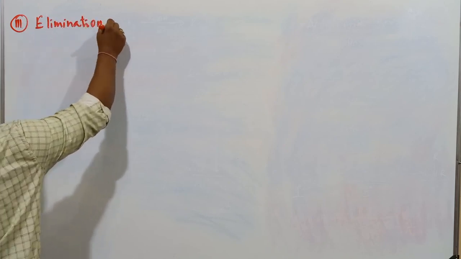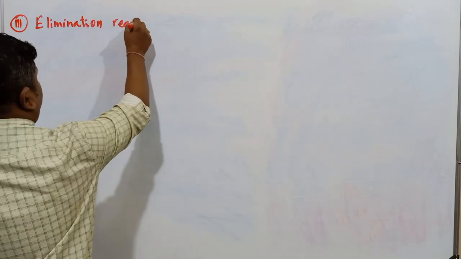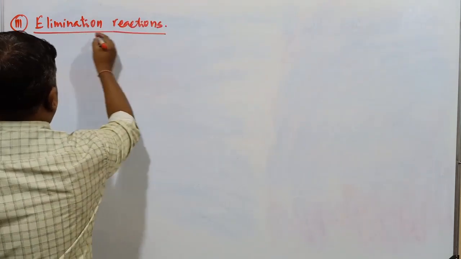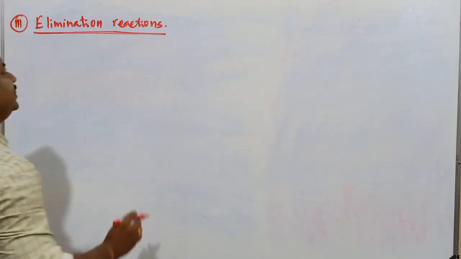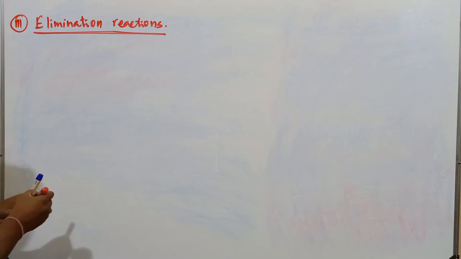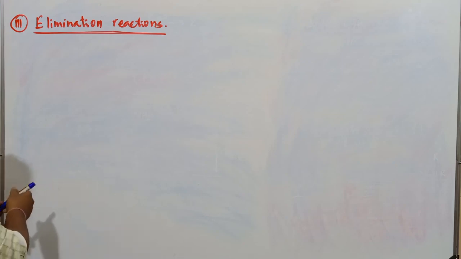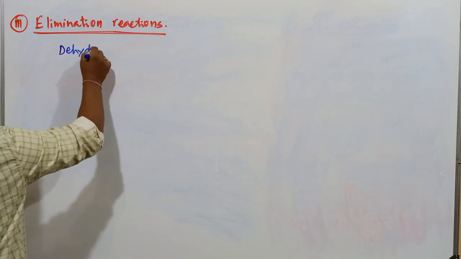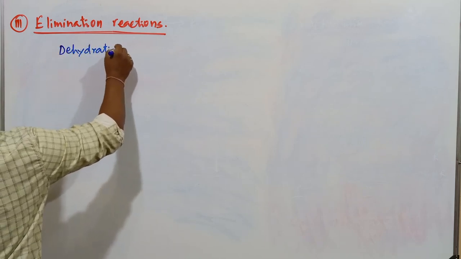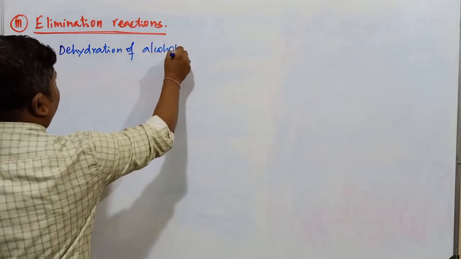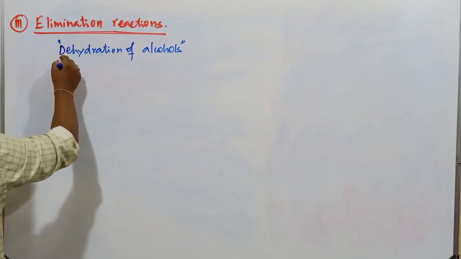With respect to haloalkanes, we have discussed elimination reaction as dehydrohalogenation, but here with respect to alcohols, it is called dehydration of alcohols.